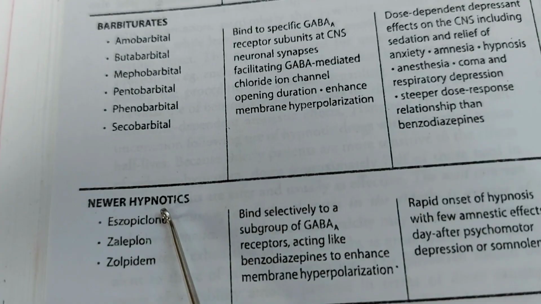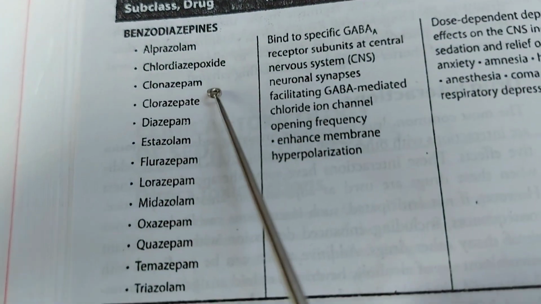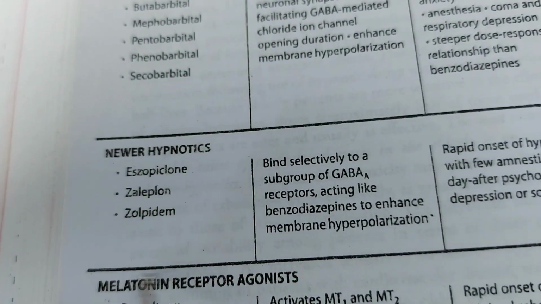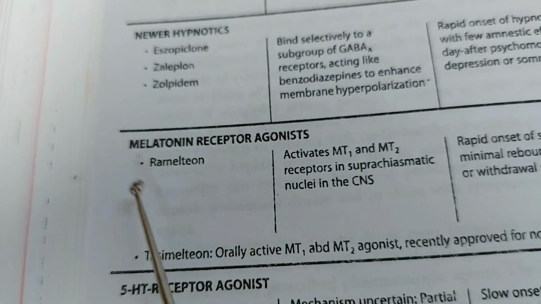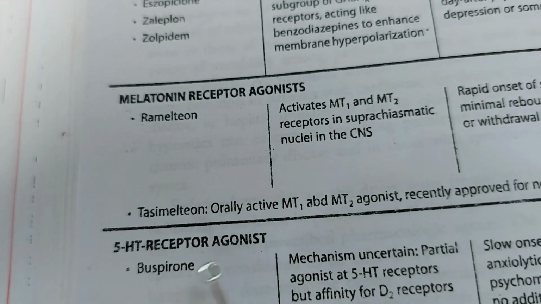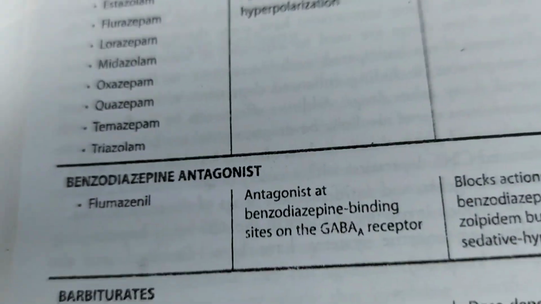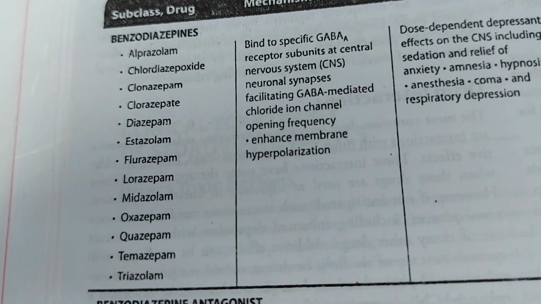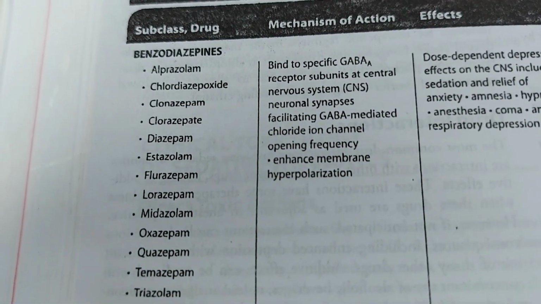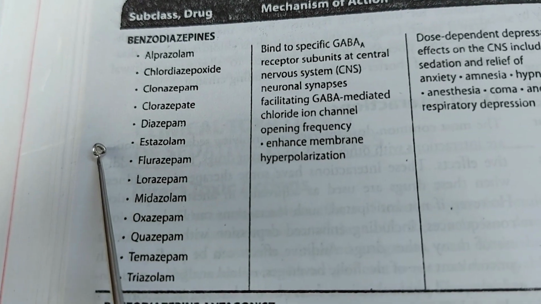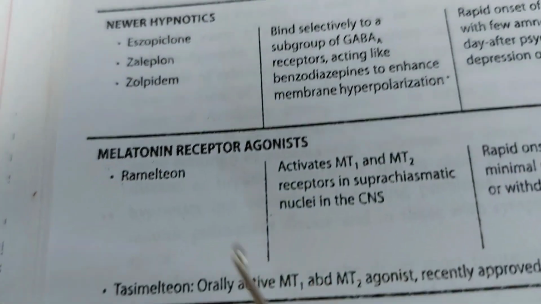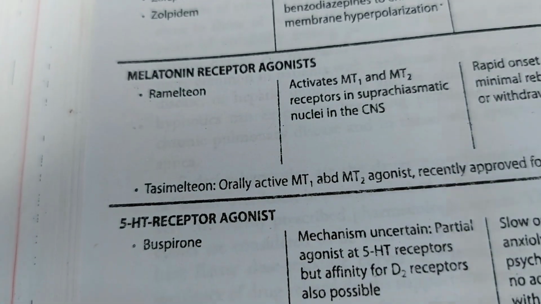These are the benzodiazepines, and the non-benzodiazepines, among the newer drugs, the melatonin receptor agonists, and the 5-HT receptor agonist. These are the drugs for the sedative hypnotics. You have to memorize all the names of the benzodiazepines, Z compounds, and the melatonin and 5-HT receptor agonists.